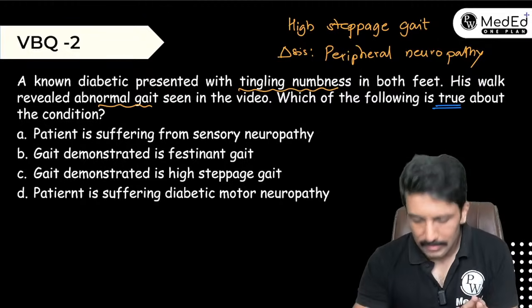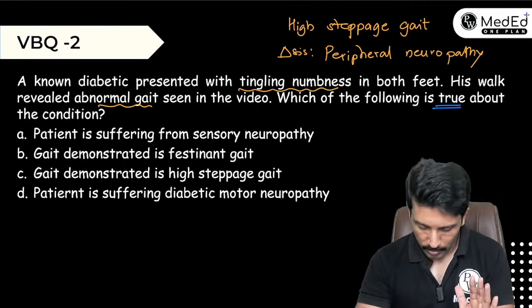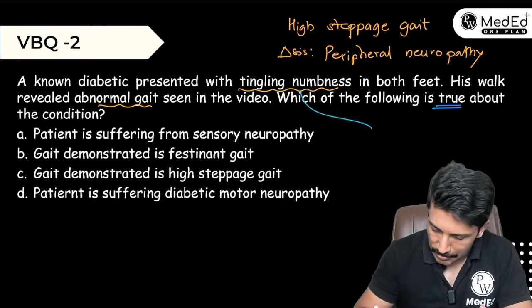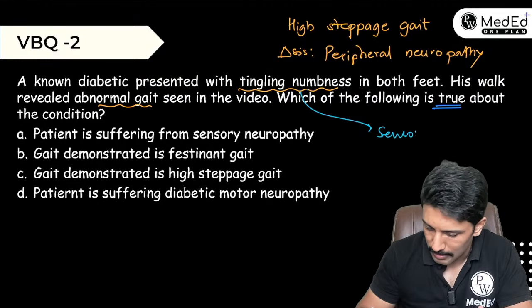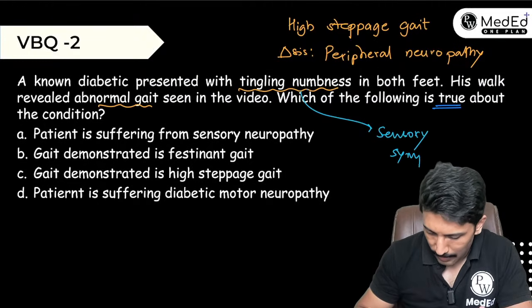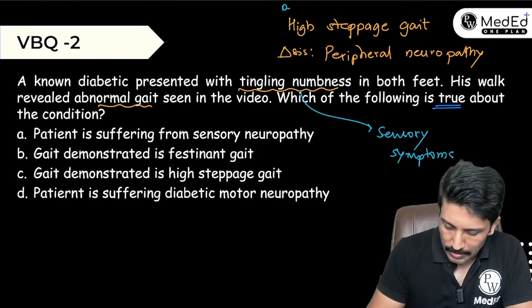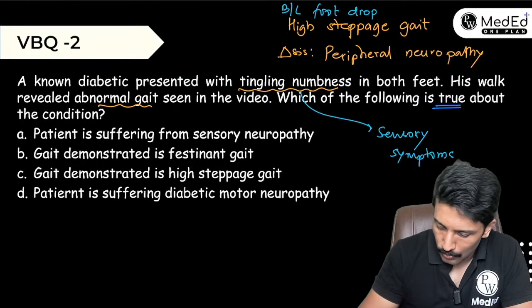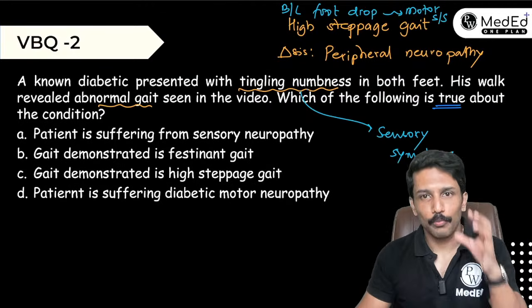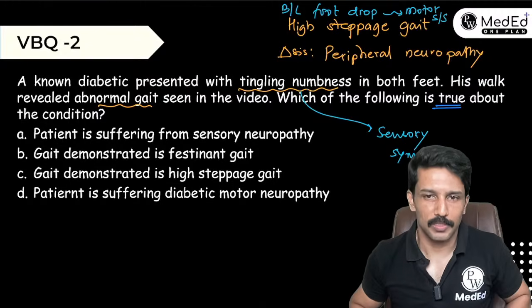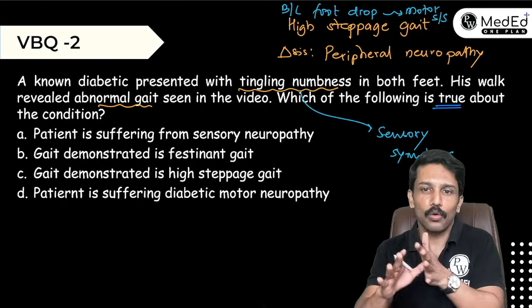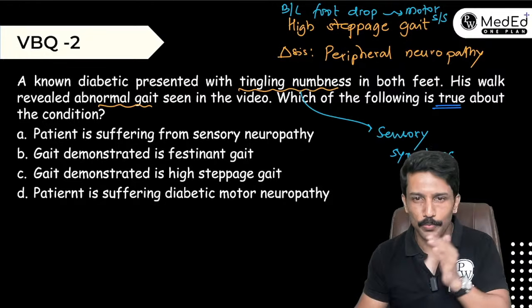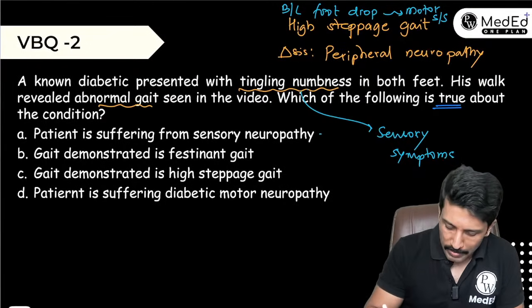See, I wouldn't consider this as a pure sensory neuropathy. Why not? Because yes, these tingling sensations are suggestive of sensory symptoms. There is involvement of sensory. But then there is also bilateral foot drop that we have noticed. And bilateral foot drop indicates that it is not only sensory, there is also involvement of motor. So there are both motor as well as sensory symptoms present. So I have to call this a sensory motor peripheral neuropathy and not pure sensory or pure motor. Okay, so we'll keep this reserved.